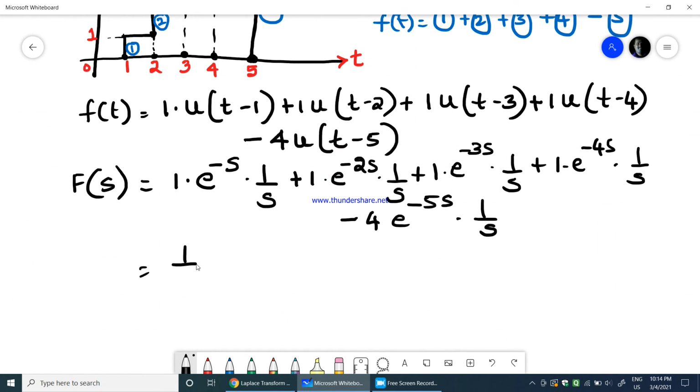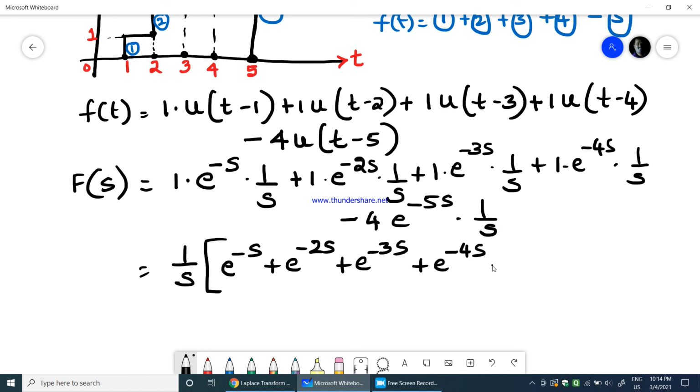So I can take 1 over s common. So finally we get e power minus s plus e power minus 2s plus e power minus 3s plus e power minus 4s minus 4 into e power minus 5s. So this would be the Laplace transform of the given particular waveform.